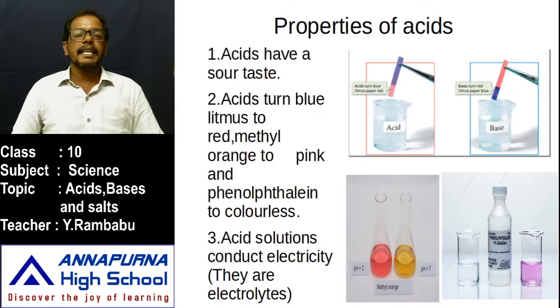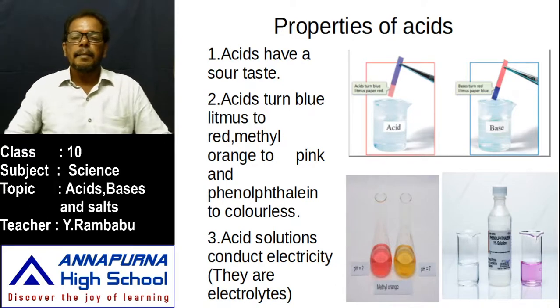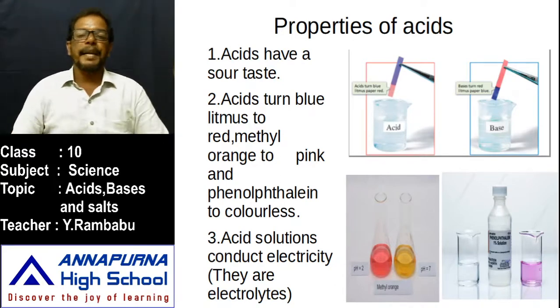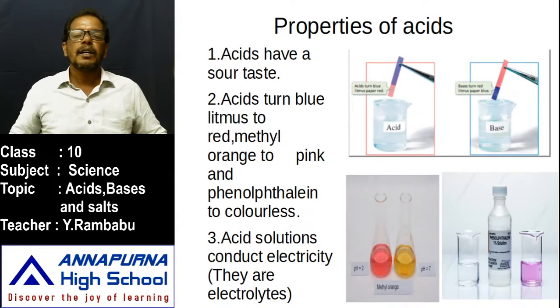Next, another indicator is there. What is that other indicator? Phenolphthalein indicator. Phenolphthalein is colorless. Acids keep phenolphthalein colorless. Bases change phenolphthalein into pink. Like that, based on the color change, by using these indicators, we can easily test whether it is an acid or base or neutral.